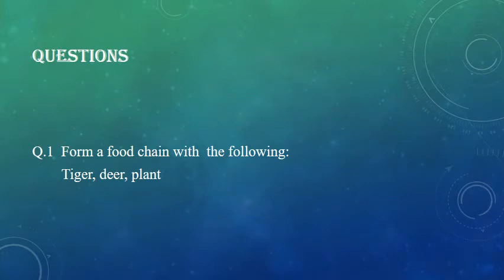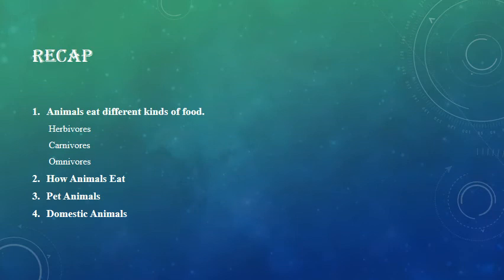Now children, here in the question slide, you need to form a food chain with the following: tiger, deer and cat. Food chain was the last topic of our lesson, food and feeding habits of animals.